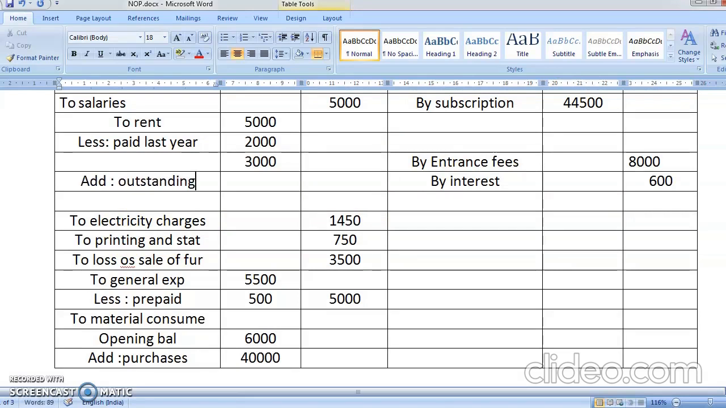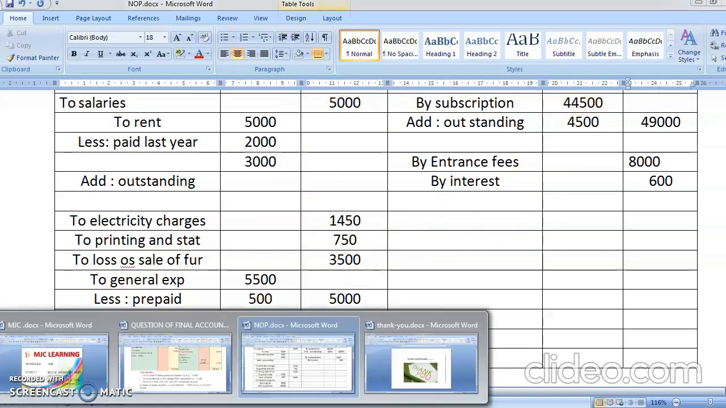How much was the outstanding subscription? Yes, outstanding subscription. Your subscription is your students. Add outstanding. How much is the outstanding subscription? 4,500. So when you add these both, it becomes 49,000. Okay. 44,000 plus this is 49,000.